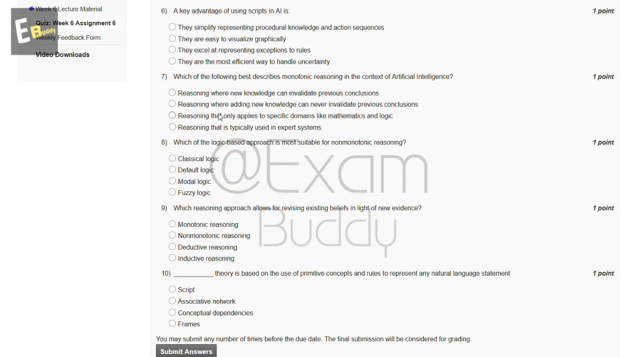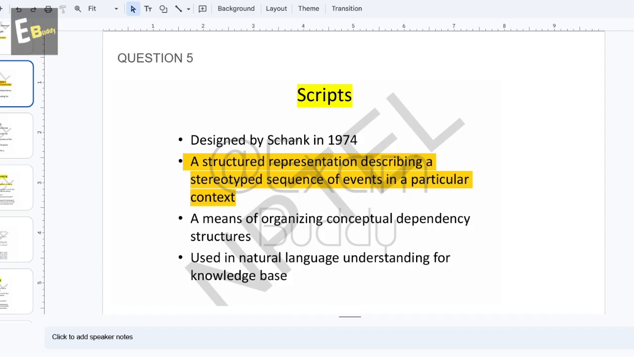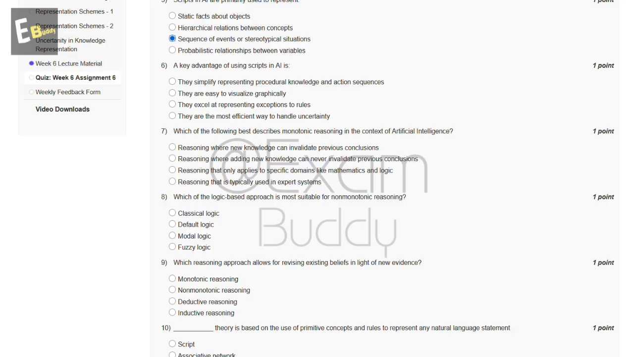Now, the sixth question is: a key advantage of using scripts in AI is. So, these are the options, and let's check the answer of our sixth question. Question 6, script components: entry condition, result, props, roles, sequence. So the answer of our sixth question is A, the simplified representation of procedural knowledge and action sequences.